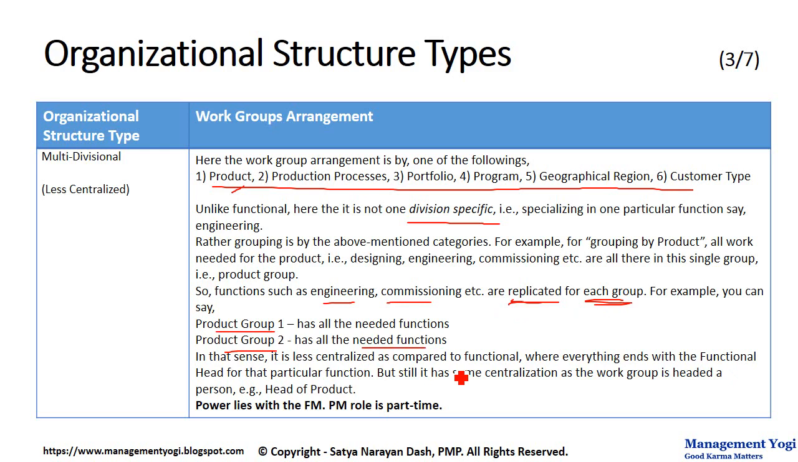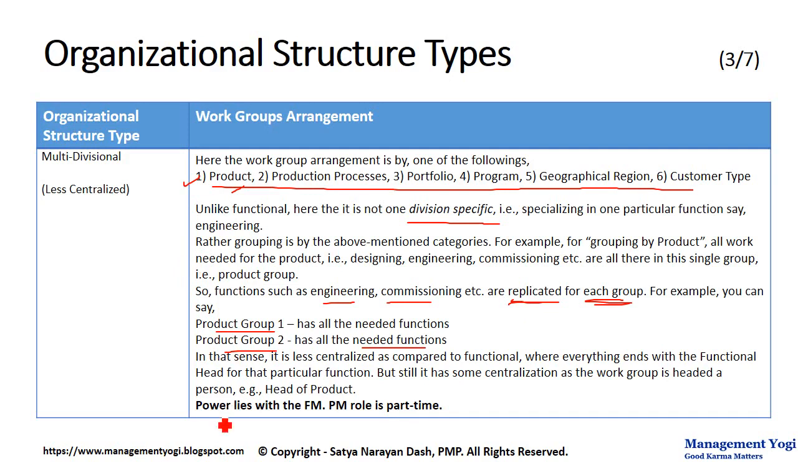Here what happens? You have work grouping with respect to product, portfolio, program, or customer type, and in that group you have all the functions that are needed: engineering related, commissioning related, oil drilling related. Or if you are in a software organization, this is one product, and all the things that you need, design, development, analysis, architecting, testing, are part of this product group. Another product group has design, development, testing, deployment, all part of that product group. It is not divided such that testing itself is an engineering function, not a functional type of division. Rather, it is divided, as I said, with respect to the groupings.